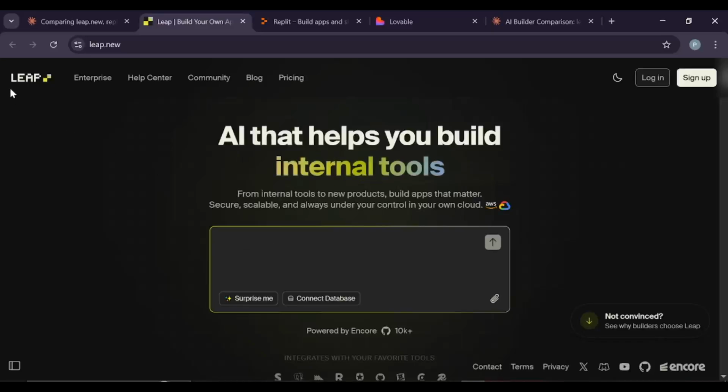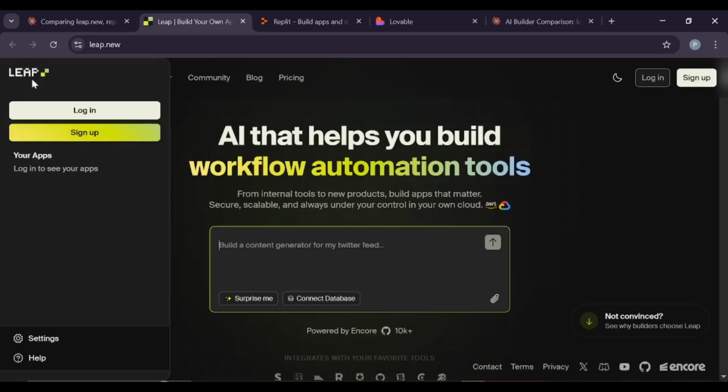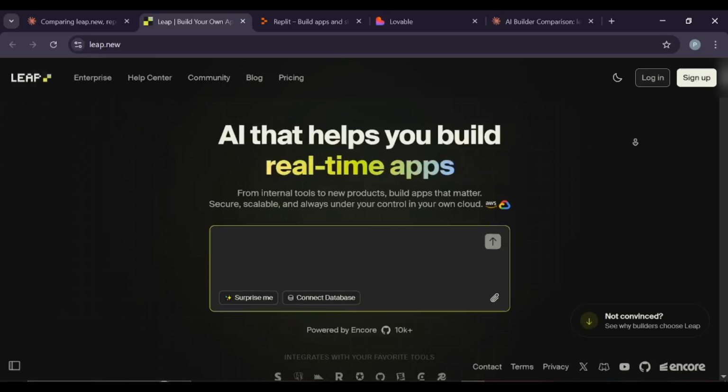Choosing between Leap.new, Replit, and Lovable, let me break down which one is actually worth your time. First up is Leap.new. This is built for real developers who need serious backend work.